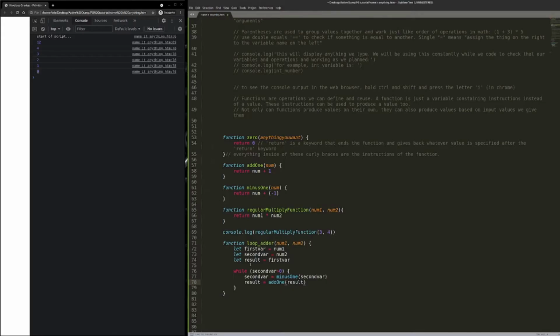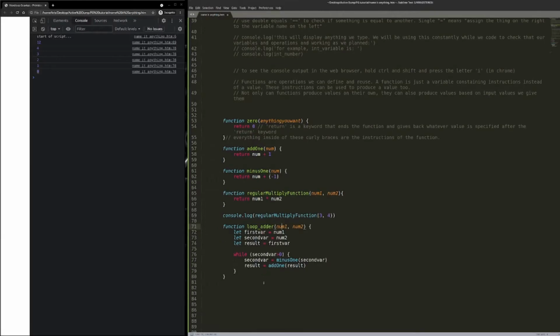So this result here, I'm just making it equal to num1. And again, this isn't for proper programming etiquette or practice or anything. It's just to show you how you can manipulate all the numbers and stuff through your definitions. So I've assigned a variable that I've just made up, this can be anything at all, to the first number that you enter when you call the loop adder function. So if this is 1 and this is 4, first var, I'm just saying, is equal to num1. Second var is equal to num2. The result, I'm making it just as an initial value equaling to num1.